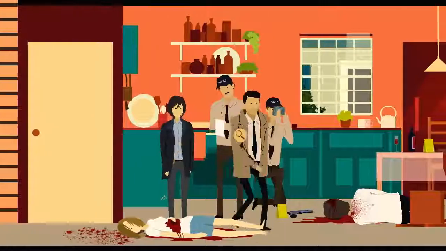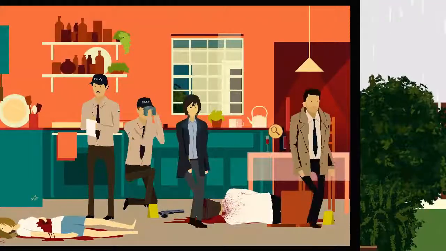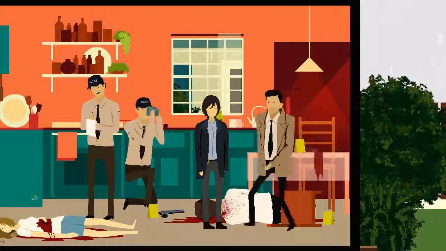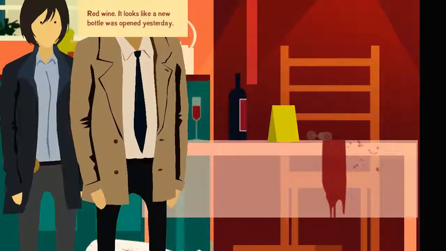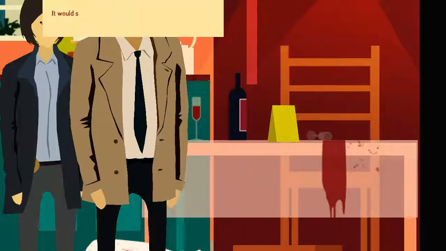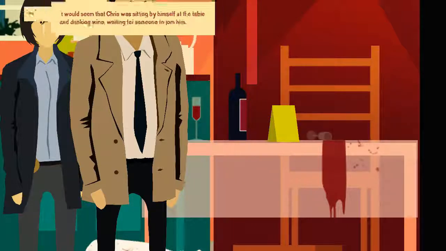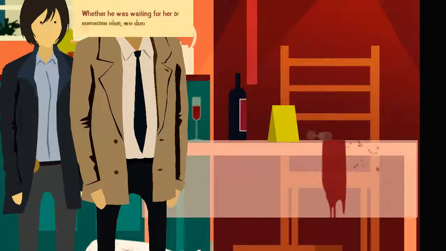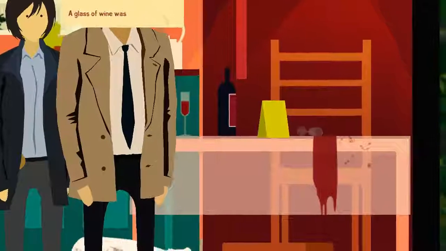I'd like to take a look around from the beginning. Red wine. Looks like the new bottle was opened yesterday. So if there are red wines, were they drinking or celebrating? No one drank from this glass. It would seem that Chris was sitting by himself at the table and drinking wine, waiting for someone to join. Oh yeah, there's only one glass? No, I see two. The one spilled. Probably Diane. Whether he was waiting for her or someone else, we don't know yet.